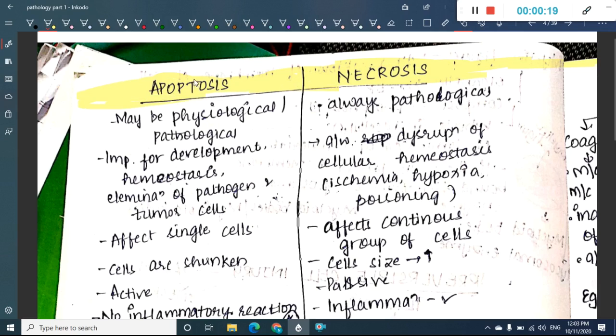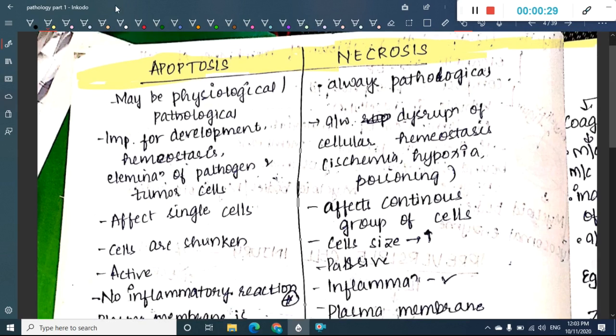We will see the differences between apoptosis and necrosis, and we will learn both of them in detail. Apoptosis can be either physiological or pathological, whereas necrosis is always pathological.